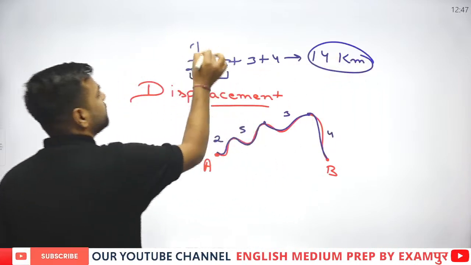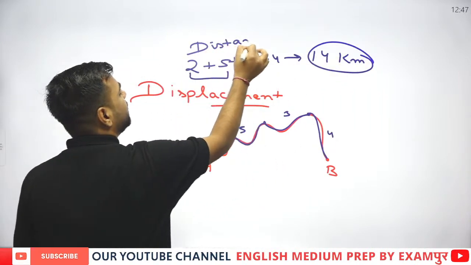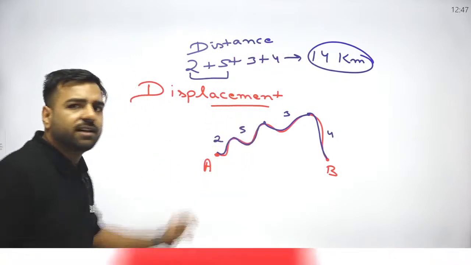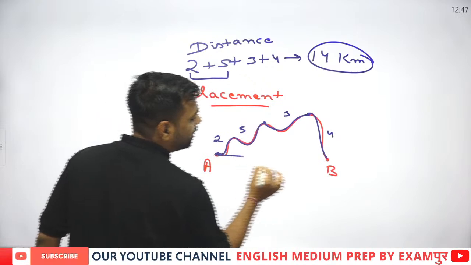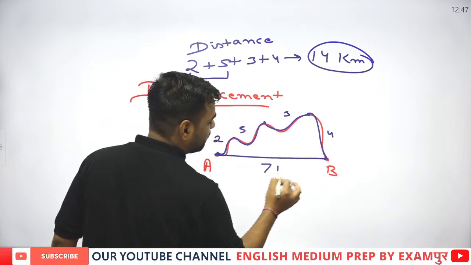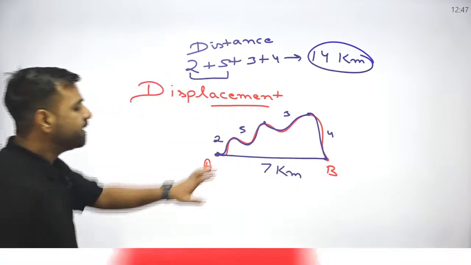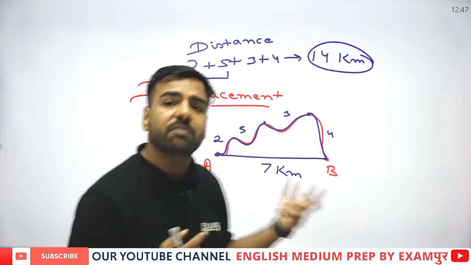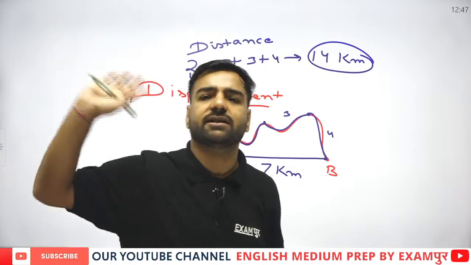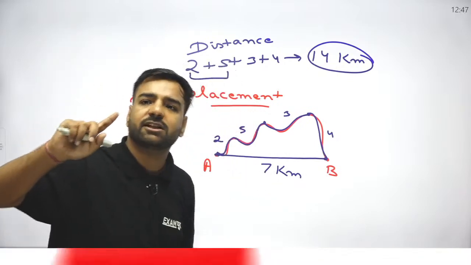I am talking about distance over here. But if I talk about displacement, what is that? Displacement is actually the shortest distance. Just from this point to this point, let us assume it is 7 kilometers, for example. So displacement can be less than the distance or it may be equal, but it cannot be greater than the distance. Please remember this point.